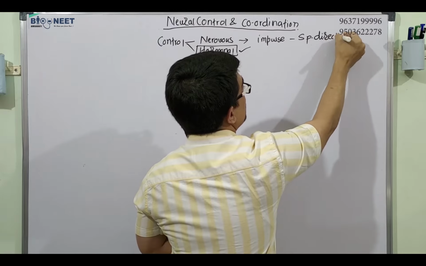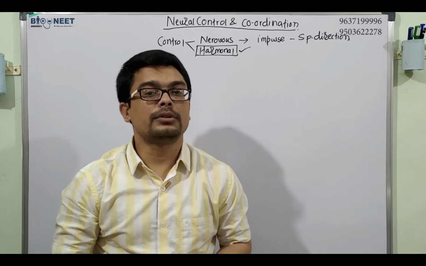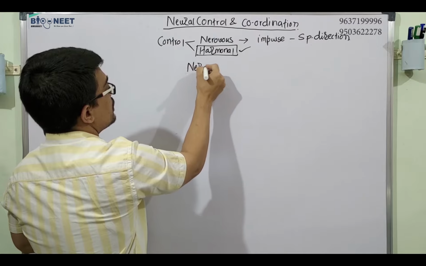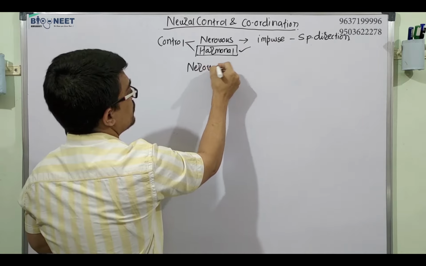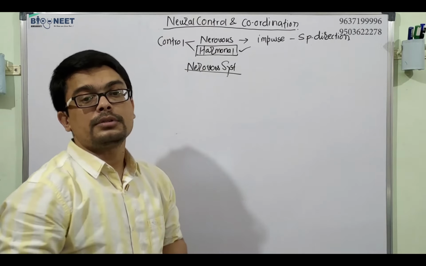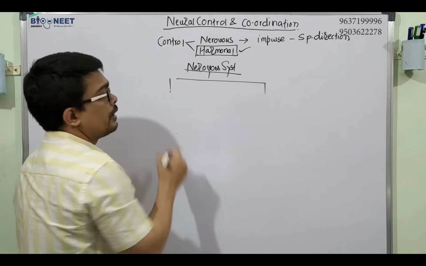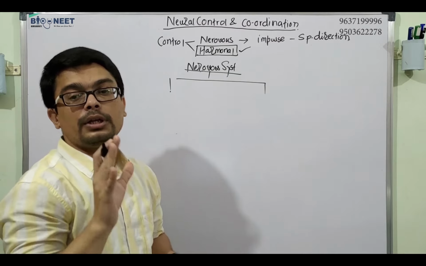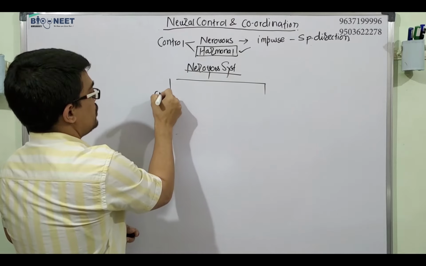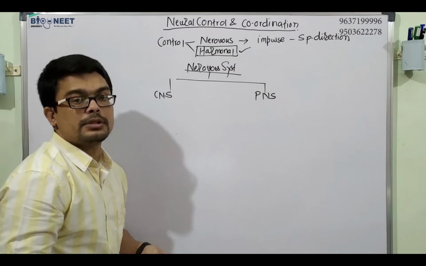The impulse is sent in a specific direction, and that is called nervous control. For that, the human body has the nervous system. This nervous system inside the human body is divided into the central nervous system and the peripheral nervous system.